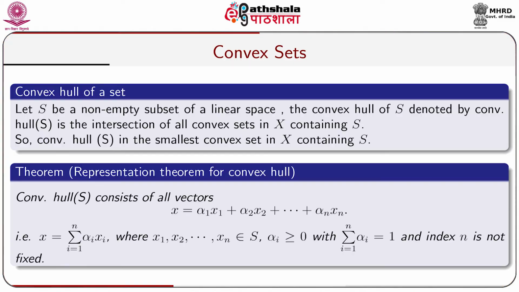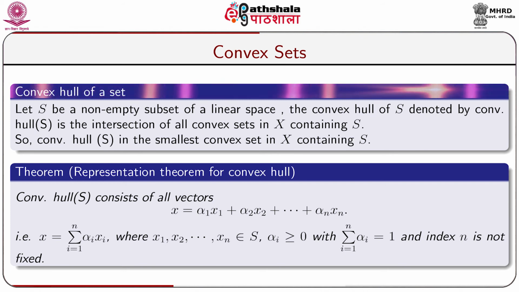Up to this we have learned what is a convex set in a linear space. Also we have learned that an open sphere and a closed sphere are again convex sets. Also we have discussed that the intersection of any number of convex sets is again a convex set. We shall now discuss an additional property on the convex hull, which is the intersection of all convex sets containing a given set. We shall now discuss the convex hull of a set.